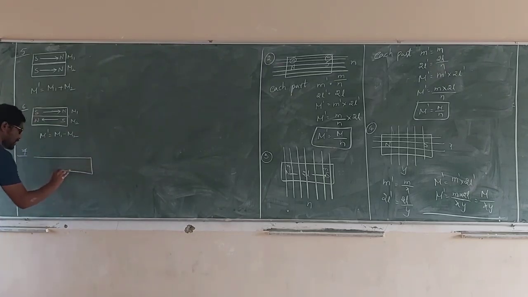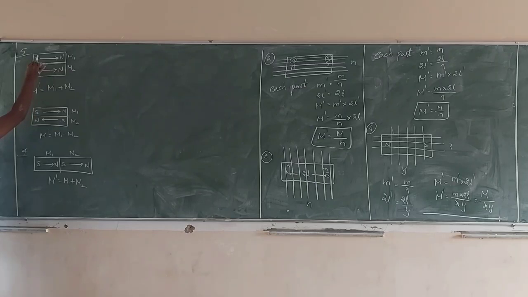In the same way, the two bar magnets are placed end to end with like and unlike poles. See carefully. This is the first bar magnet, south pole, north pole, south pole, north pole. South to north, south to north, magnetic moment M1, magnetic moment M2. What we are getting is M1 plus M2, both are in the same direction. Here, like poles are attached, getting plus. Here, unlike poles are attached, getting plus.